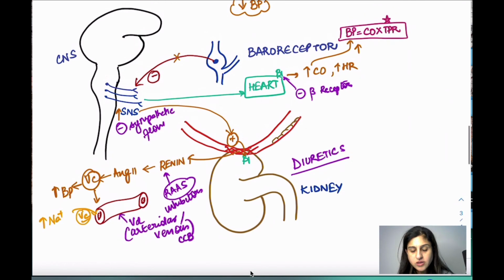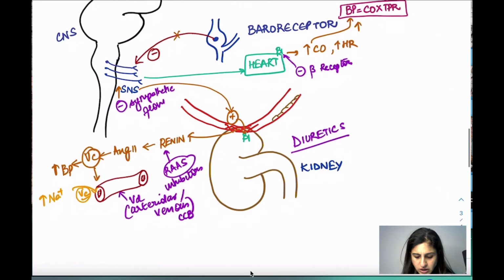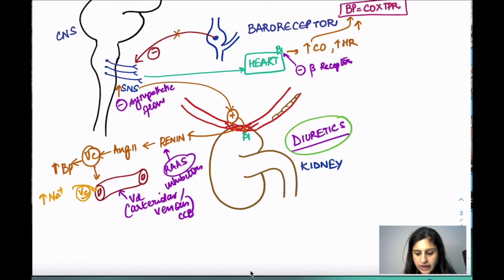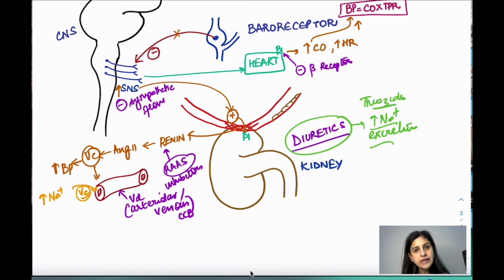That's very important. So see, the most important drugs actually are diuretics. So diuretics का क्या काम होता है? Because there is high sodium in the body, they are going to increase the sodium excretion. ठीक है? That is the most important. When sodium excretion increases, उसके साथ water भी बाहर जाएगा. Water excretion is mostly important in CHF, but sodium excretion alone is more important in hypertension. So the drugs which do better work at sodium excretion are the thiazide type of diuretics. So they can be used for management of blood pressure.